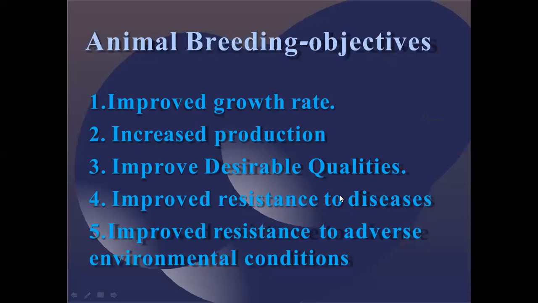Already we learned about swine flu or bird flu. People consuming those diseased animals or birds were also suffering from the same kind of things. So if you want to work in this field, we need to develop the qualities, and along with that, resistance to diseases is another parameter to be seen in these animals. Then improved resistance to adverse environmental conditions.